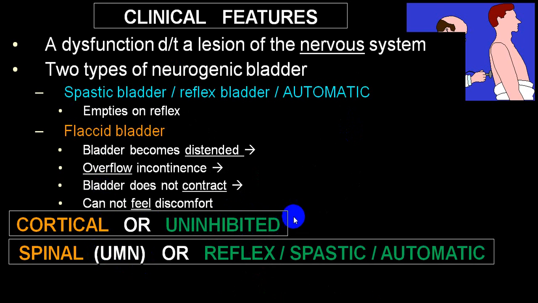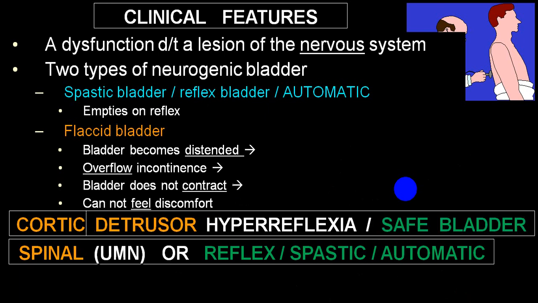While an uninhibited bladder is one where, as soon as the bladder gets full, the person will not be able to inhibit, and if he is not able to inhibit, the bladder will empty out. This is described as uninhibited bladder, and that will happen in damage to either the pontine center or the cortical center. This is also described as a safe bladder, or you can also call it detrusor hyperreflexia.